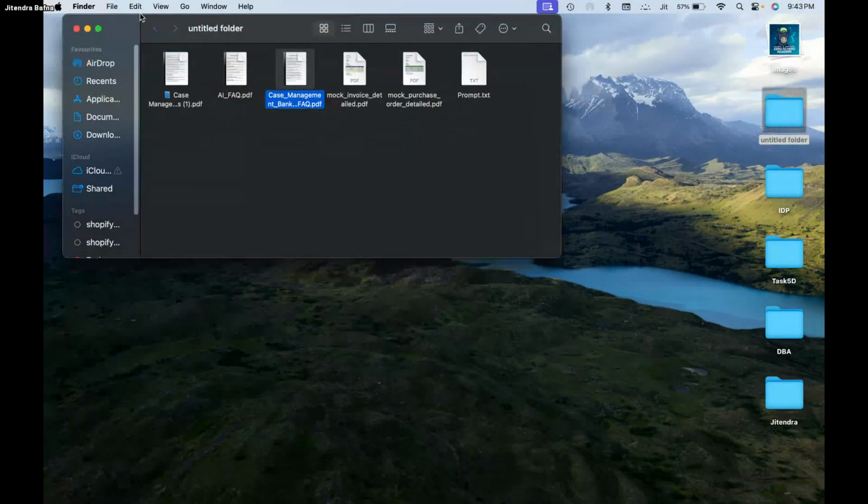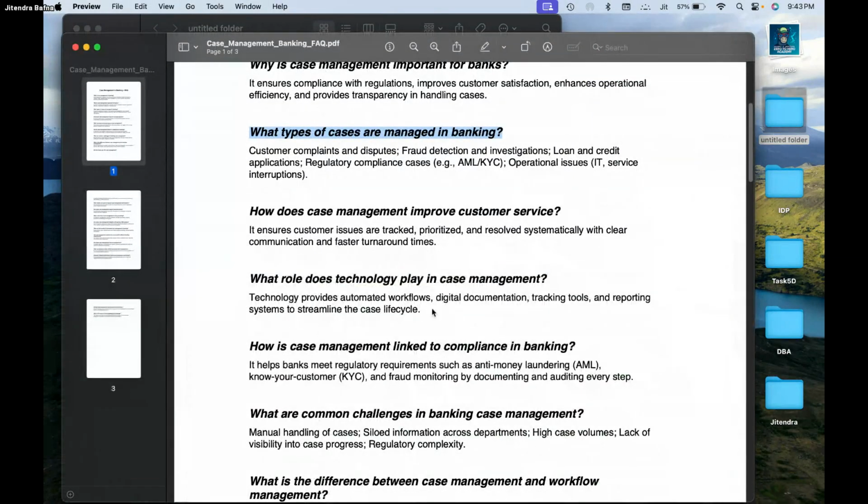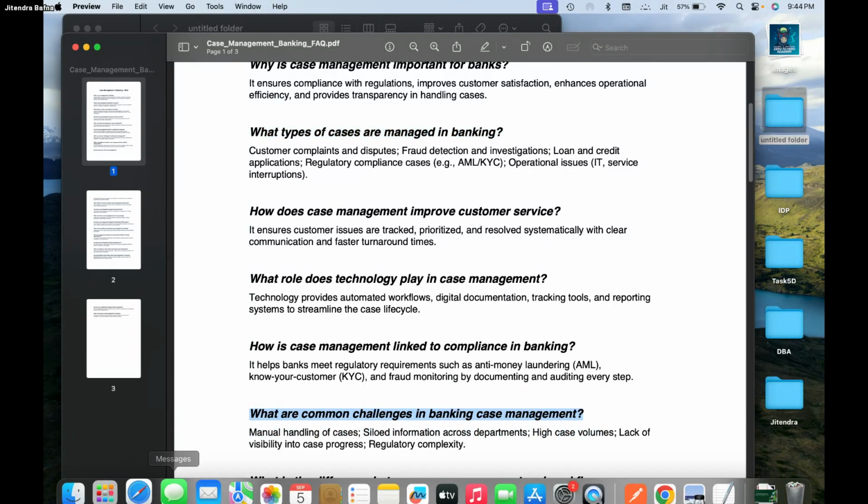It takes time in the background for the process to complete. So, the question: fraud detection, loan, credit, regulatory, but it adds some extra explanation from its end also, right? You have noticed that, right? It added that.